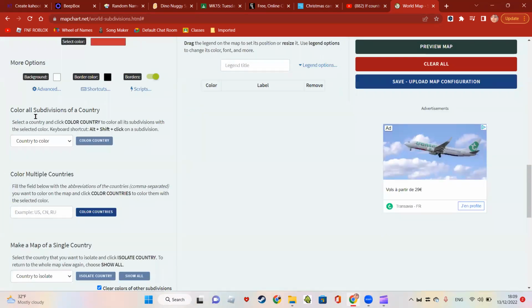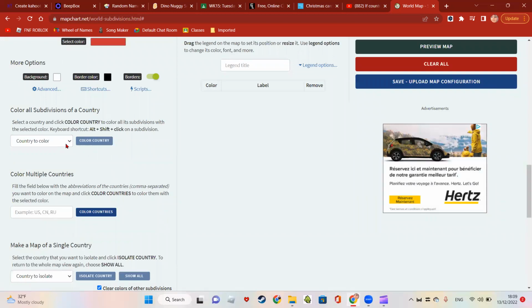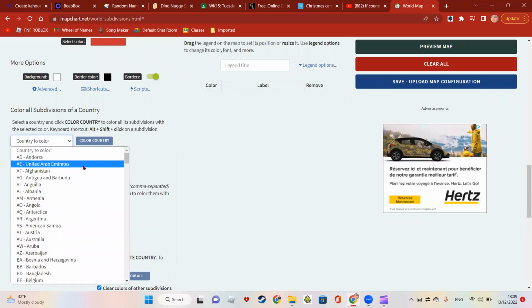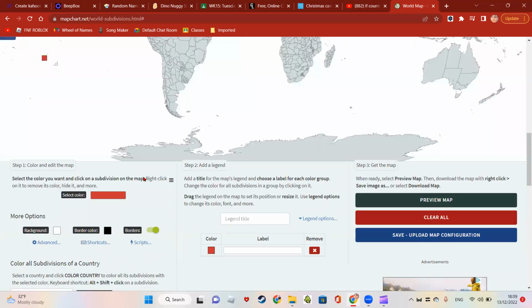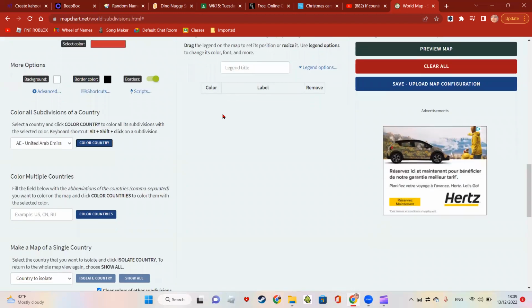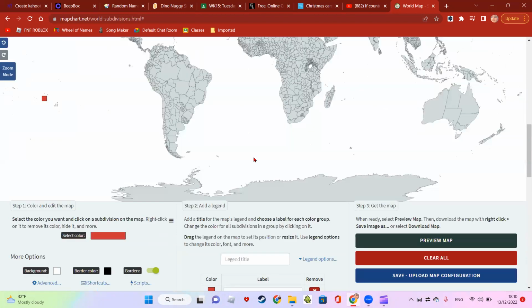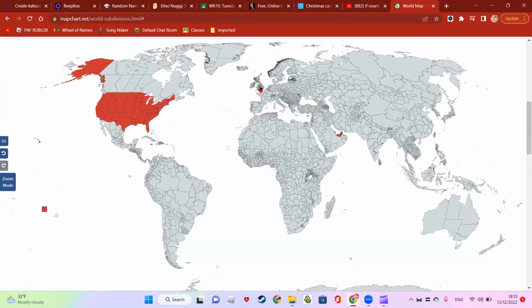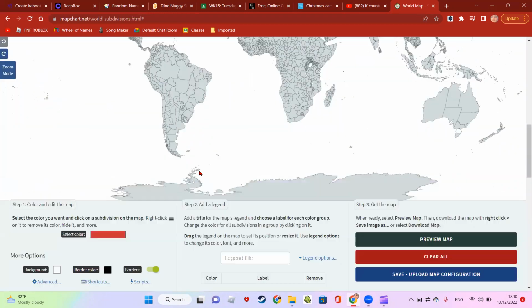Now, MapChart does have some cool shortcuts. So like color all subdivisions of a country. Like I'll color that, it just colors all of the UAE in red. Then you can color multiple countries. So I'll do like AE, US. Now the UAE and the US are all colored in. So that's pretty good. I'm gonna undo that.